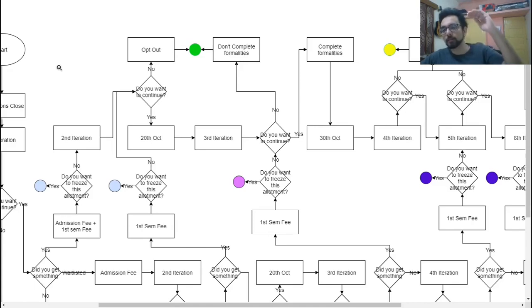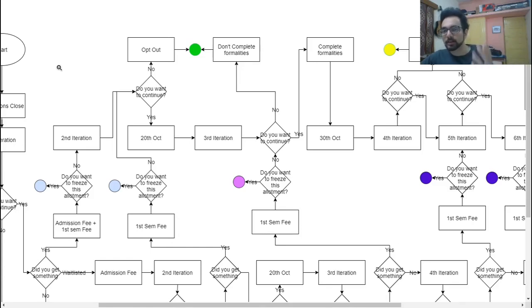If you pay the fee and you choose to not freeze, then you will be considered for sliding up further in the process. It is not like you are locking that branch. Locking that branch is a choice. So paying the fee is compulsory to at least have that seat. Then if you want to not slide up further, you can do that. And if you don't freeze, then you will slide up. At any point you cannot slide down in your preference list. That is also as per the previous year's process.